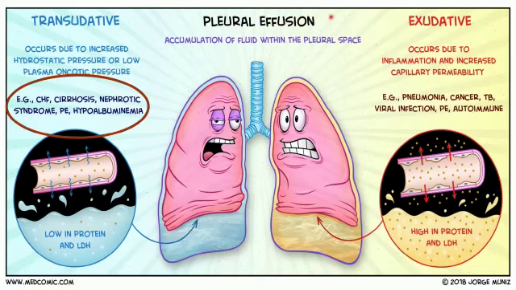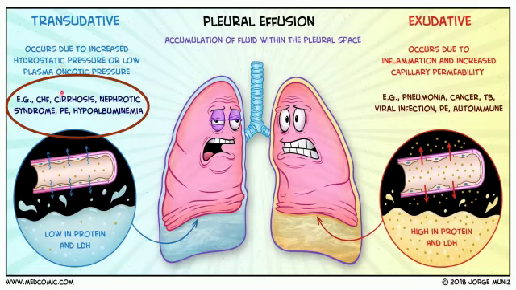Now in pleural effusion there is either transudative or exudative effusion. In transudative effusion, which generally occurs in nephrotic syndrome, there is increased hydrostatic pressure or low plasma oncotic pressure.